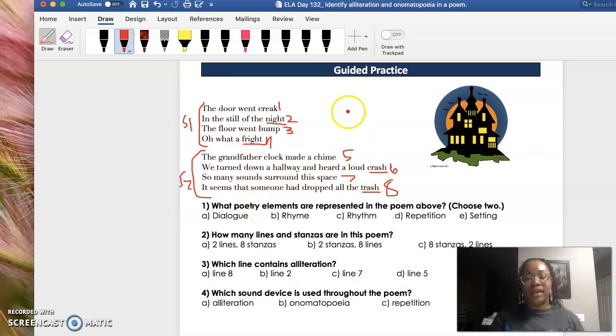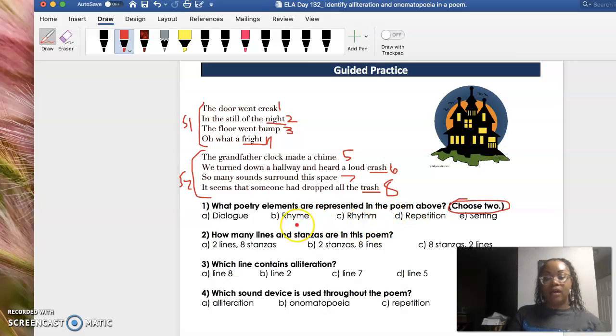We're actually not going to write a gist for each stanza because that's not what we're really looking for. So we're going to skip right to the questions, okay? Number 1. What poetry elements are represented in the poem above? And then, guys, we have to make sure that we notice that it says choose two, okay? Now, I can automatically eliminate a few choices. The question asks for poetry elements. So I'm going to get rid of some of the elements that are not really included in poetry. I know that dialogue is something that's included in stories, so I can automatically eliminate that.